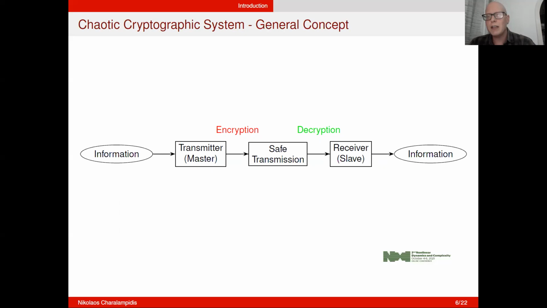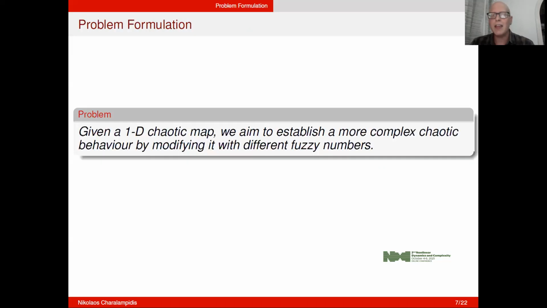So in order to do that, first we need to introduce new chaotic systems. As such, the idea came pretty much smoothly. Given a one-dimensional chaotic map, we aim to establish a more complex chaotic behavior by modifying it with different fuzzy numbers.